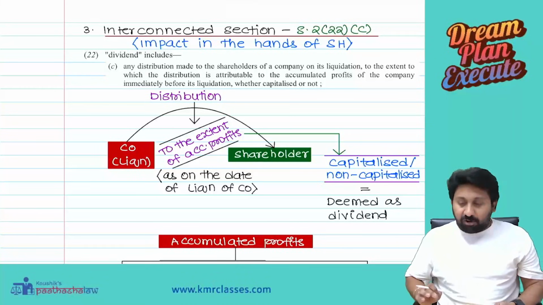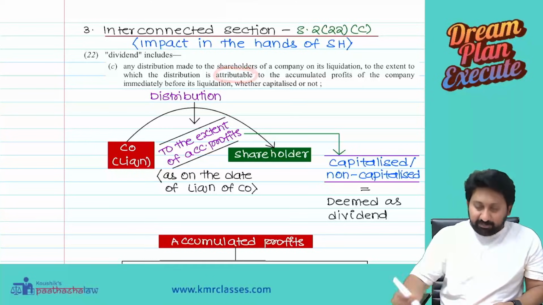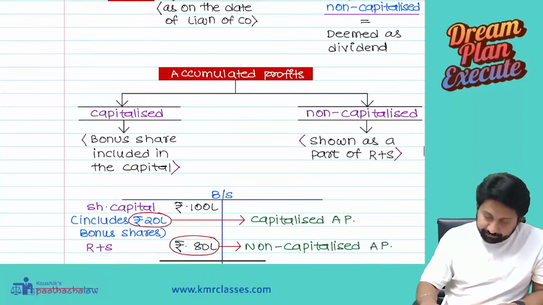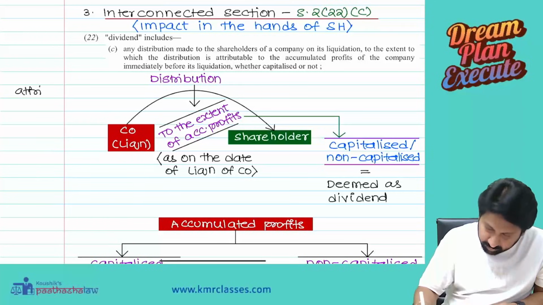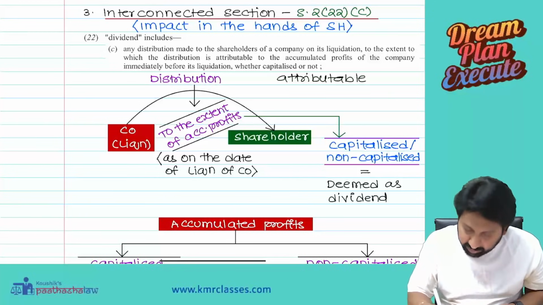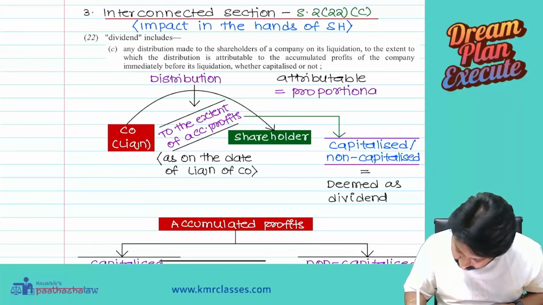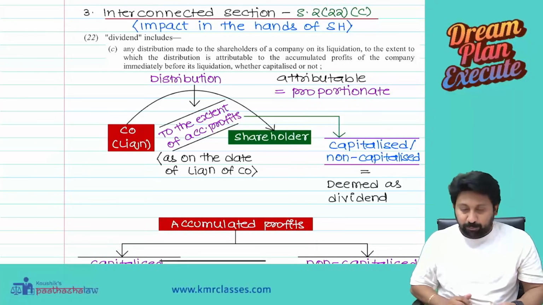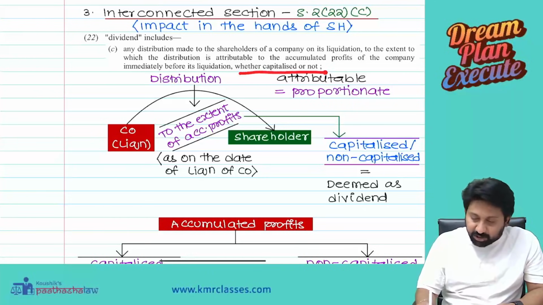That's all. Therefore, any distribution made, to the extent to which it is attributable, means proportionate, to the accumulated profits of the company immediately before liquidation, whether capitalized or not, shall be deemed as a dividend.